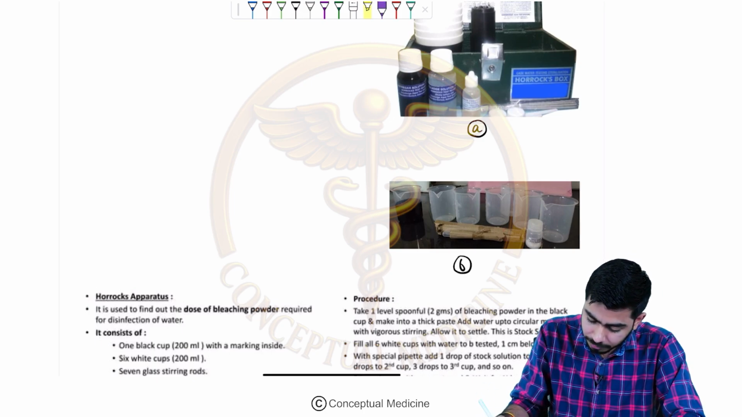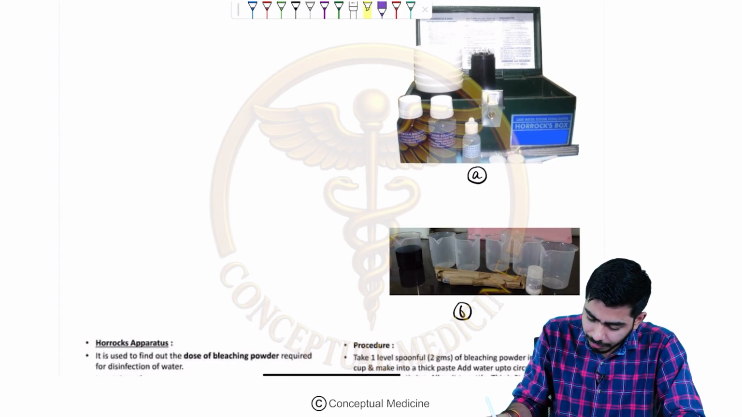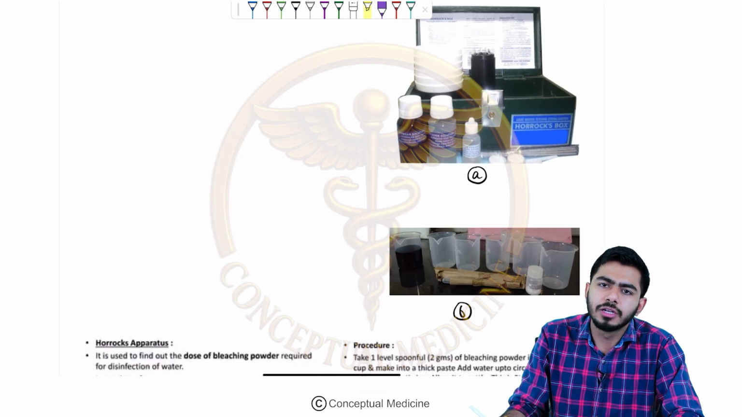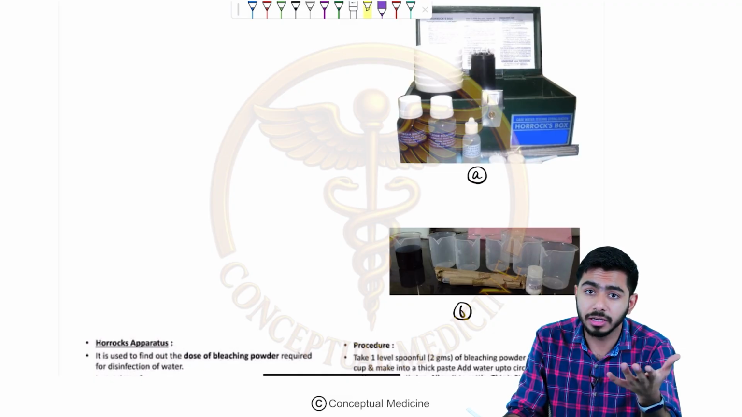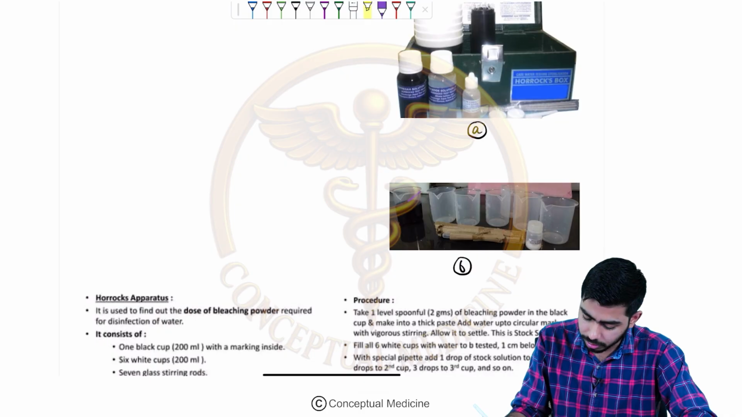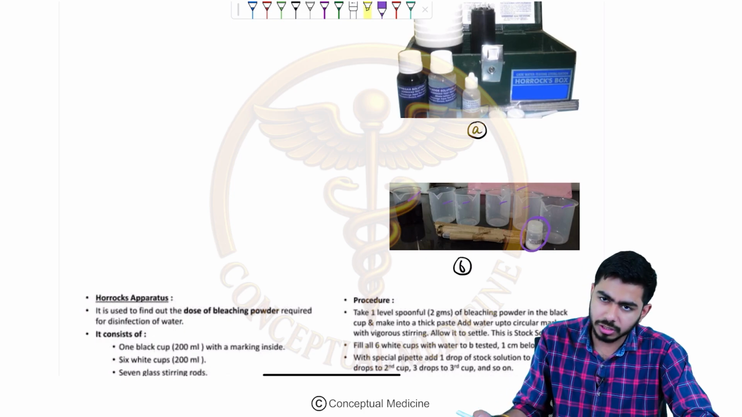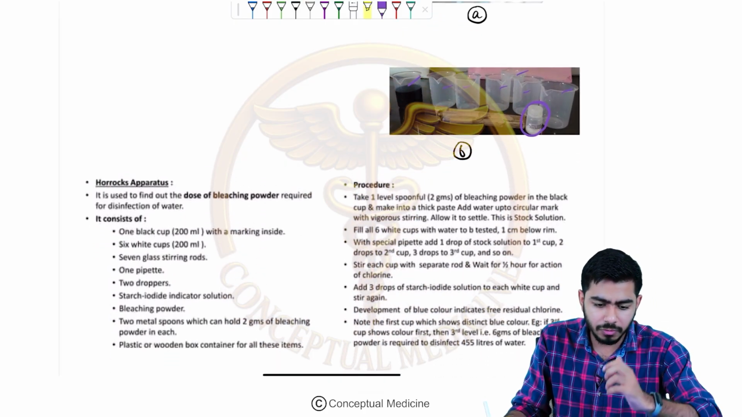Here, in the first image we are seeing this box. In the box we have some glasses. One glass is black in color, and the other 6 glasses are white in color, right? As you can see over here, one black glass, and the other ones, 1 2 3 4 5 and 6 glasses are there, and one starch iodide reagent is also present. This is the starch iodide reagent, and some pipettes and some other things are present over there, right?